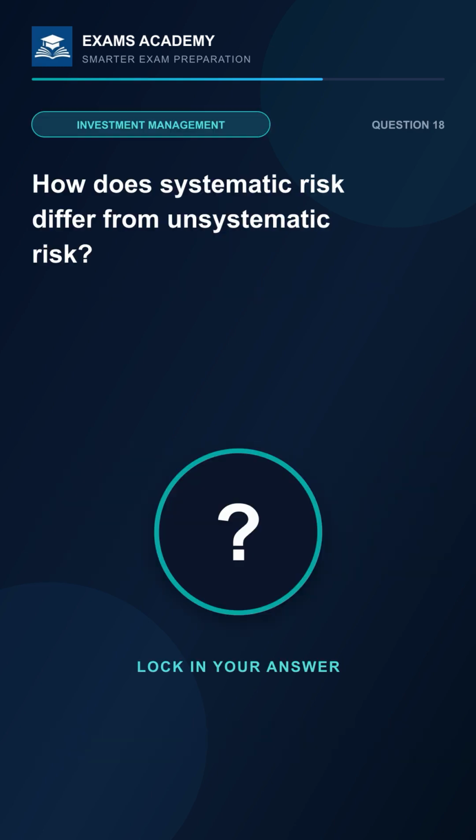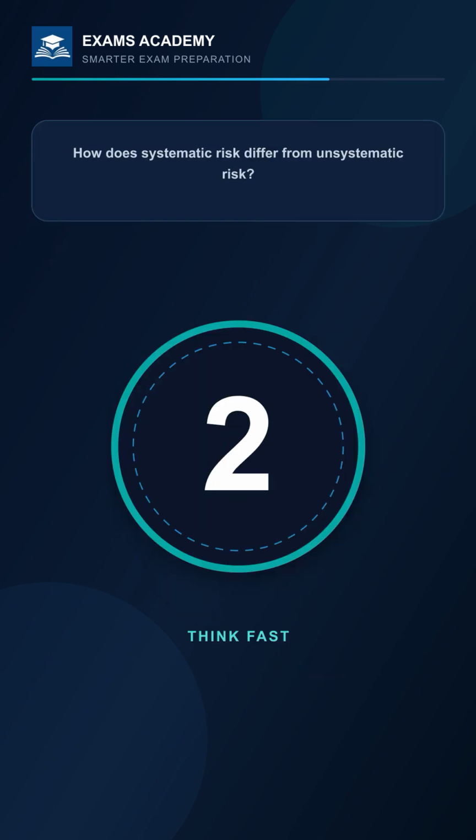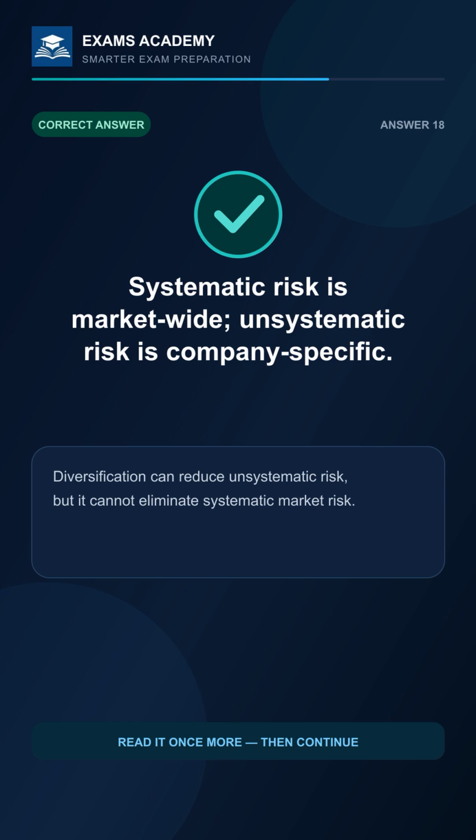How does systematic risk differ from unsystematic risk? 3, 2, 1. The answer is systematic risk is market-wide, unsystematic risk is company-specific. Diversification can reduce unsystematic risk, but it cannot eliminate systematic market risk.